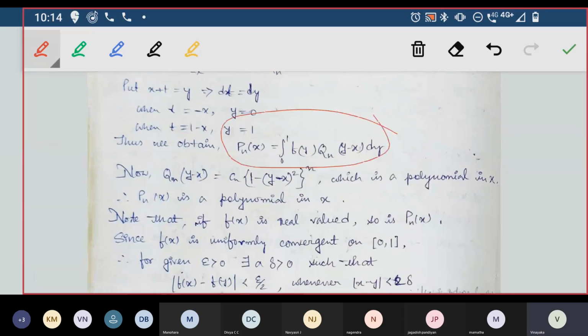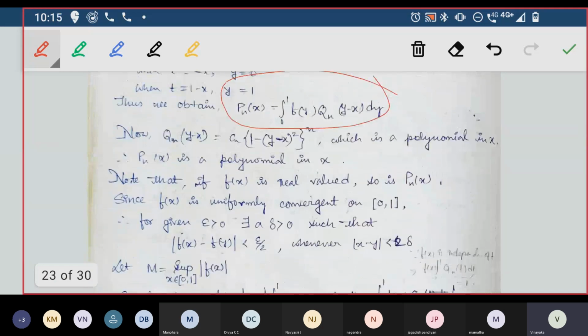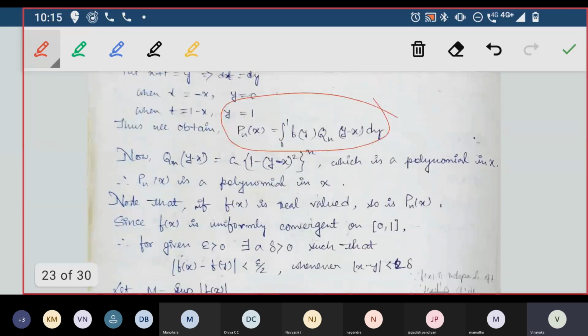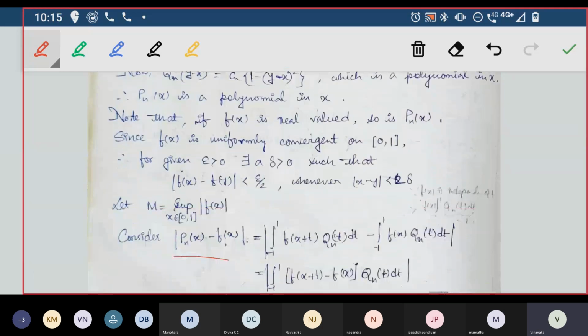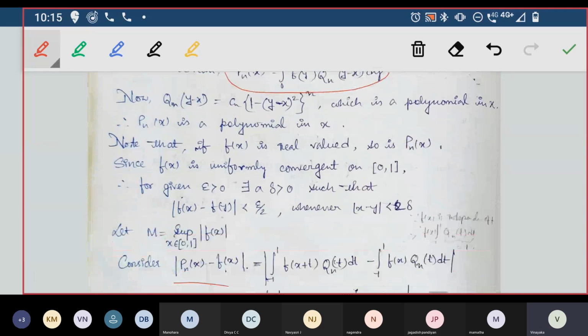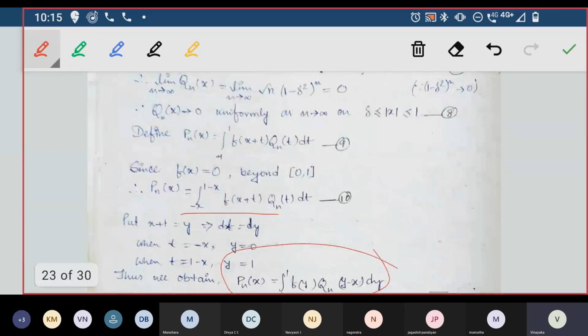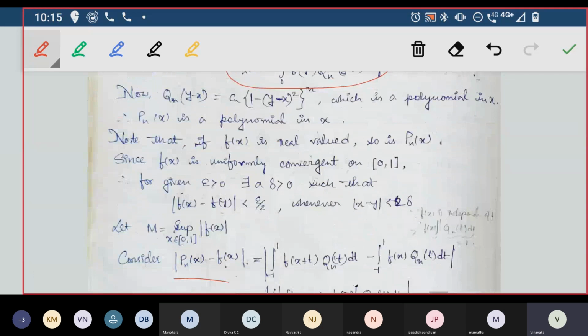Yeah, this is Pn of x. It is given as f of y, qn of y minus x. Whatever is there as f of y, I replace it by x plus t. I'm just writing Pn of x, the first one only, here.